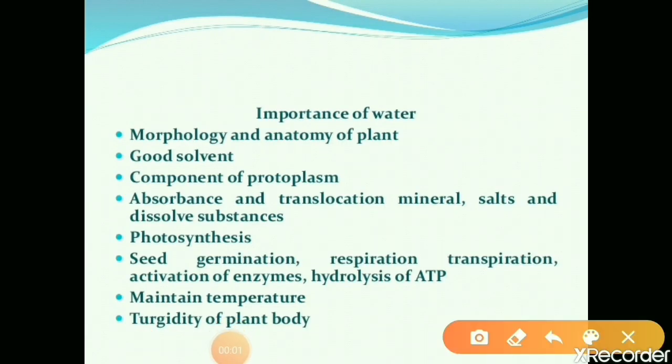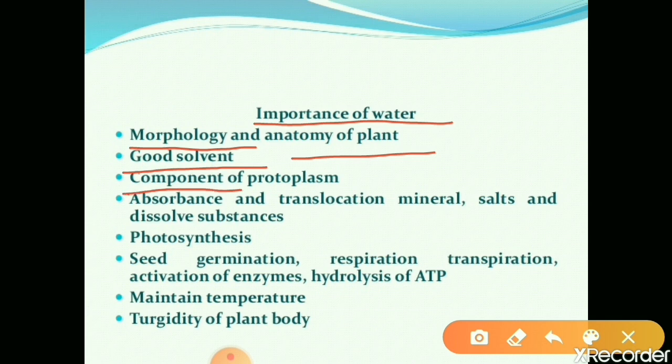Next we can discuss the importance of water in a plant body. Water is very important for the morphological and anatomical structure of the plant. For maintaining morphological and anatomical structure, what is important? Water is important in a plant. It acts as a good solvent in a plant body, and it is one of the components of protoplasm.